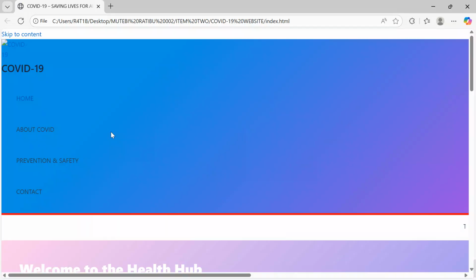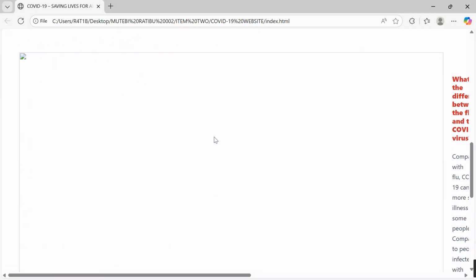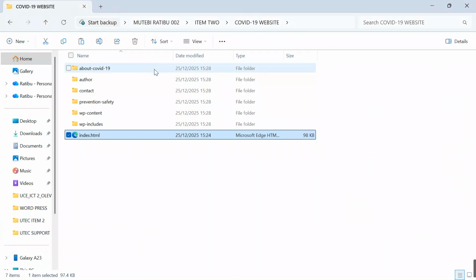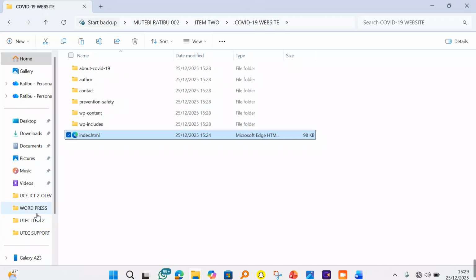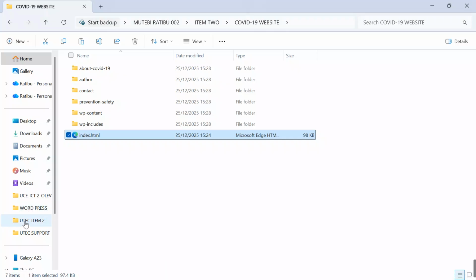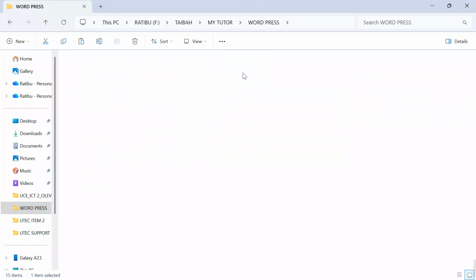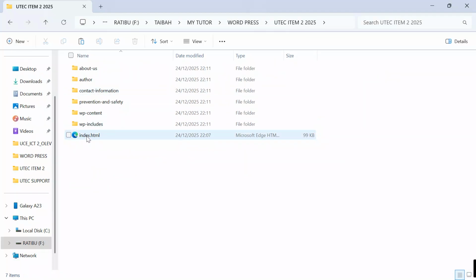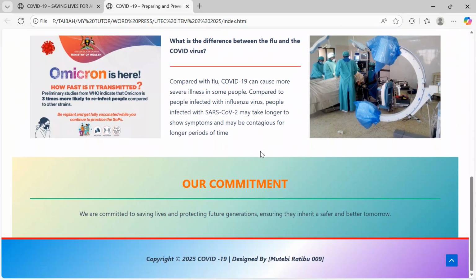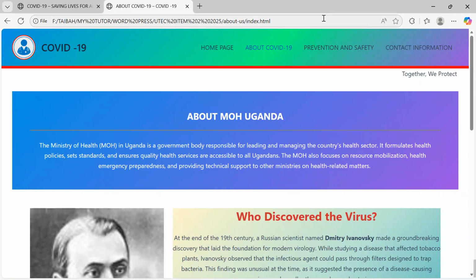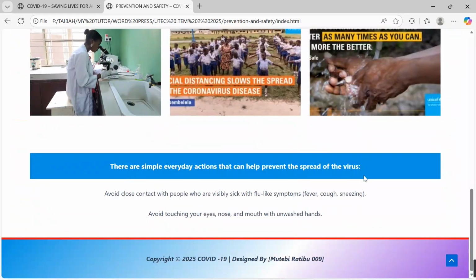Sorry, let me access it from here. I get back here, and then I access my project to see the site. I go to index. When you click the index, you'll find all your pages well blended as you see over here.